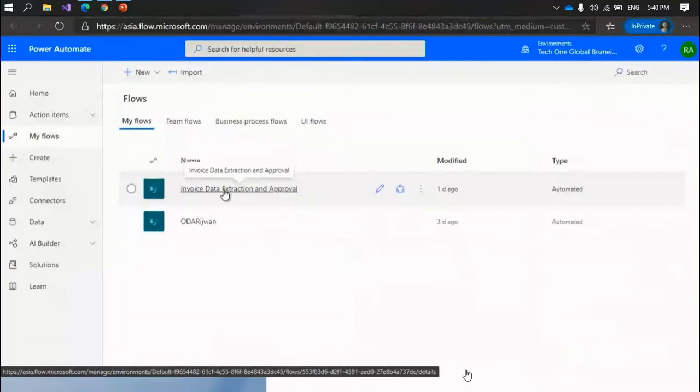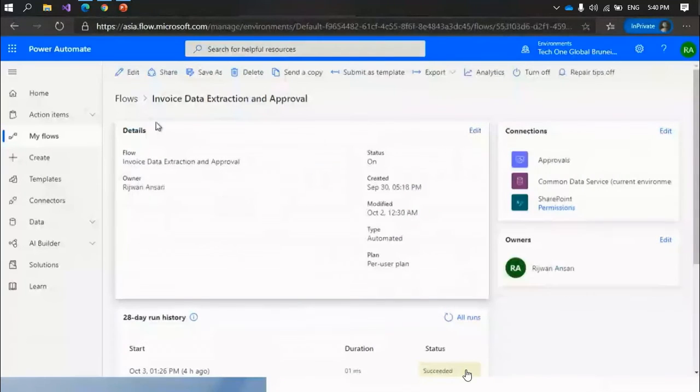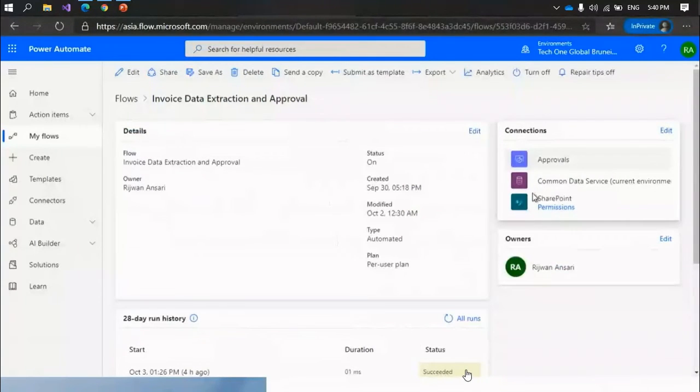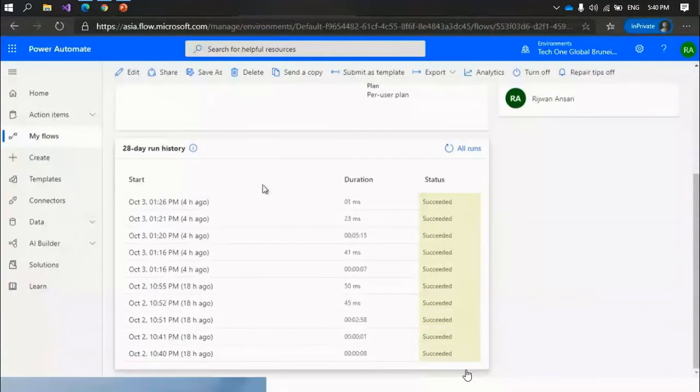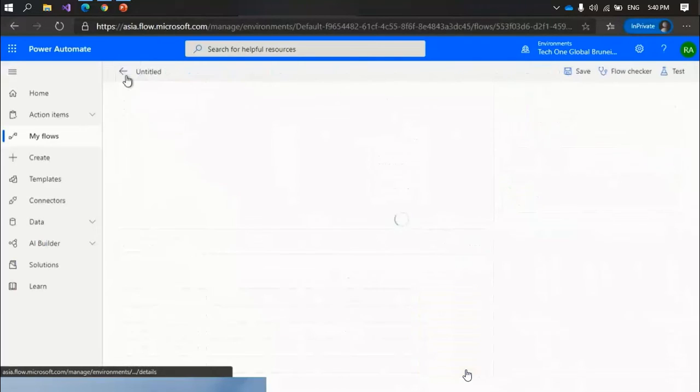Here is the flow I have already developed for this particular solution. When you open your flow, you can see a dashboard like this: how many connections you have used, how many runs have been done on this flow, what the histories are, how many fails or approvals. You can save it, share it, or make a copy of it, or you can turn it off. Turn off means it will just be disabled for the moment. Now let me edit this flow.